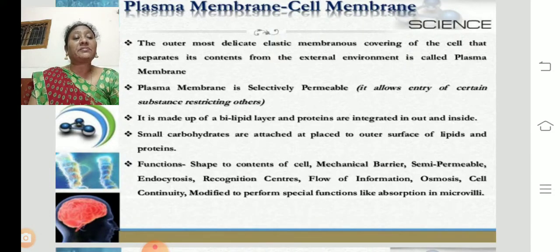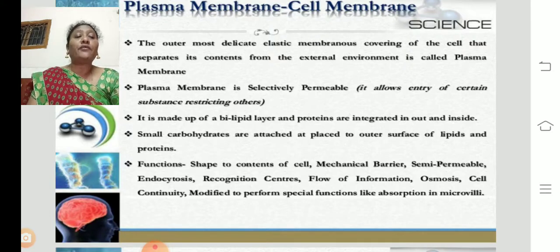Functions: shape of the contents of the cell, mechanical barrier. So it acts as a mechanical barrier. It acts as a semi-permeable membrane; as I said, it allows the wanted materials and rejects unwanted substances. It acts in endocytosis. Cyto means cell, endo means into the cell. That means the cell captures or absorbs food substances or water, any materials from outside the body, through the cell membrane. That condition is called endocytosis.